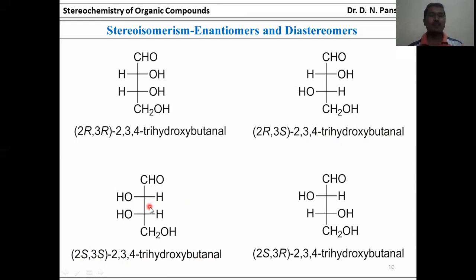First give priority to the highest atomic number. Then give priority 1, 2, 3, and rotate this molecule clockwise or anticlockwise. If clockwise rotation takes place, then it is R configuration. If the rotation is anticlockwise, then the configuration is S configuration.